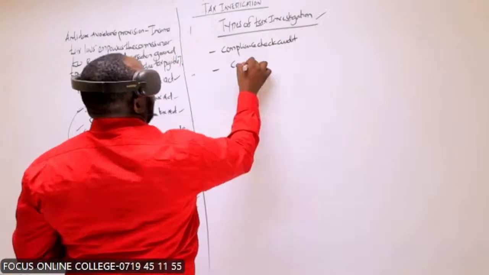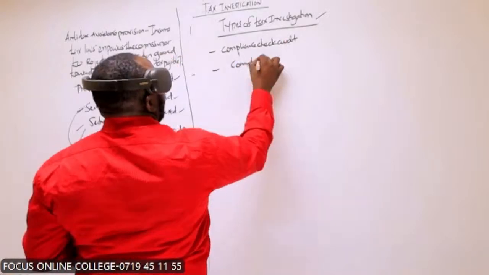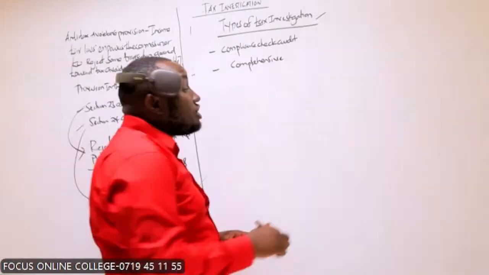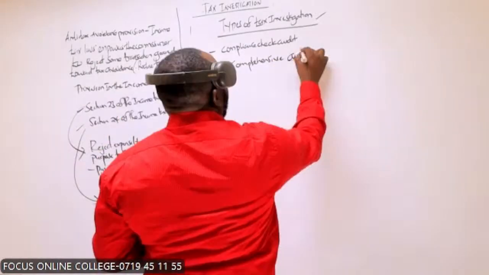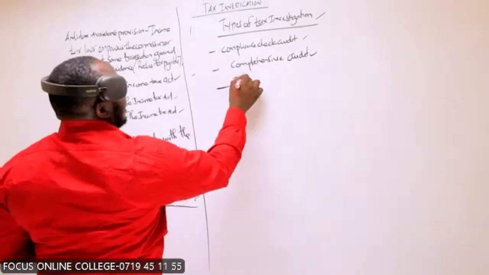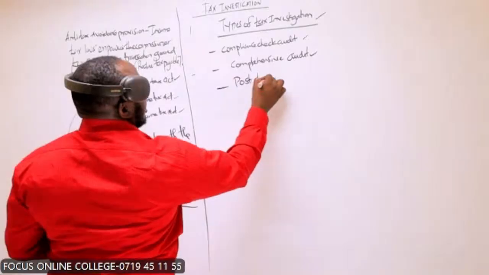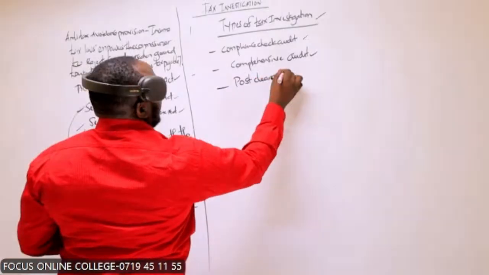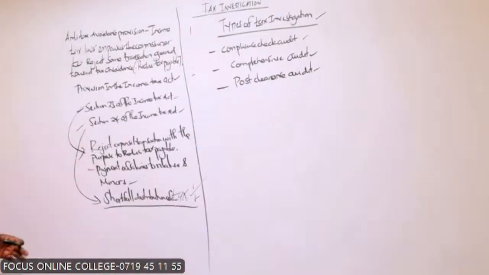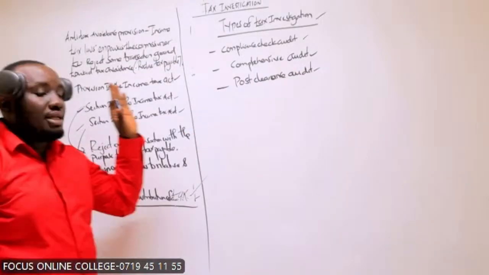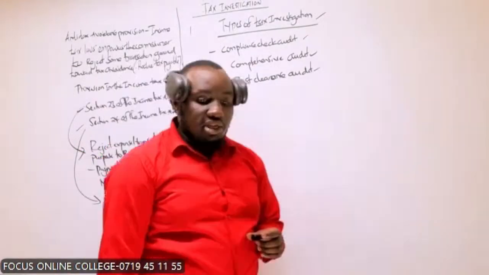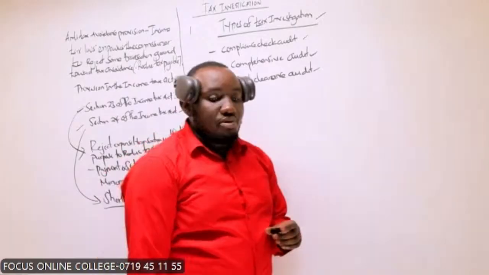We have what we call the comprehensive audit or investigation. We have what we call the post-clearance audit. So these are the types of tax investigation. Give me a yes if you're together here.